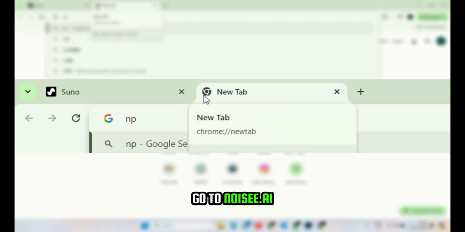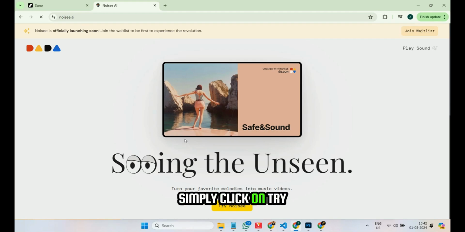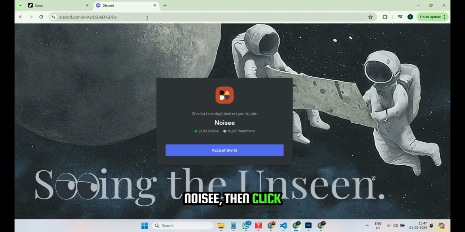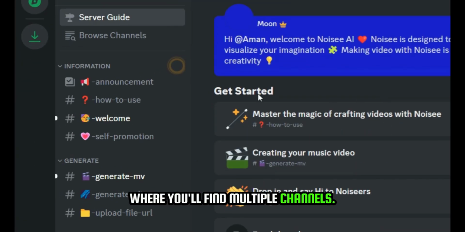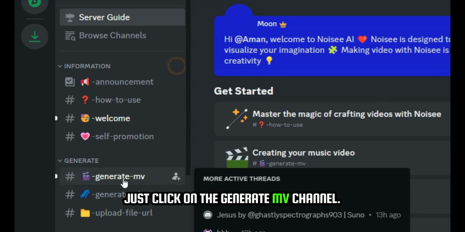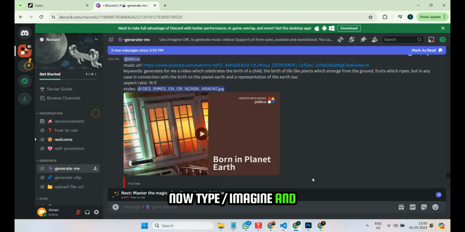Go to Noisee AI. Once you're there, simply click on Try Noisee. Then click on Accept Invite. Then you'll reach this page where you'll find multiple channels. Just click on the Generate MV channel. Now, type /imagine and hit Enter.